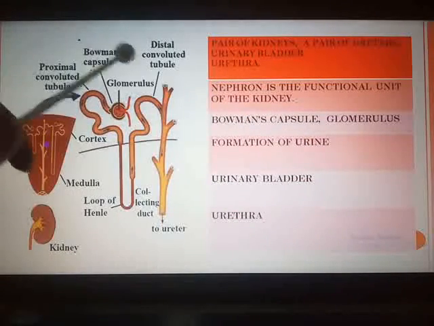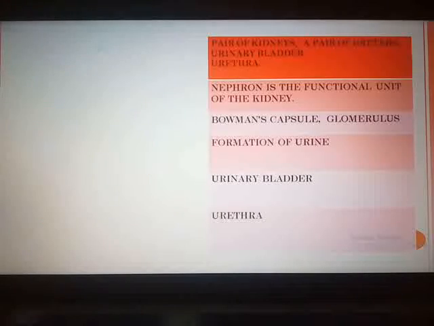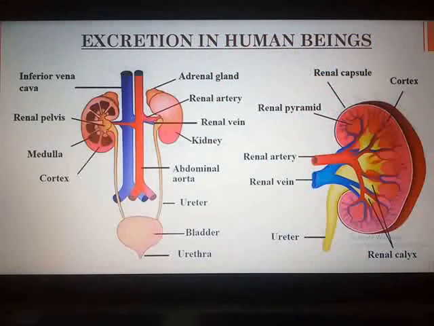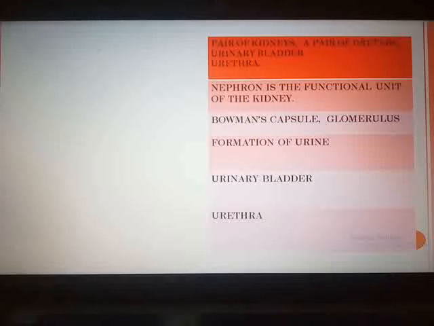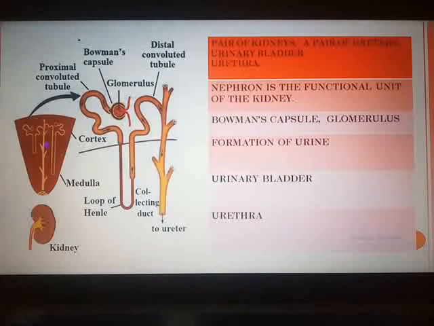This is the picture of a nephron. So this is the main functional unit of the kidney. As you know, in the school, the main functional unit is the principal of the school. So similarly here, the functional unit of the kidney is the nephron. Now we will see about the structure of nephron. In this slide, you can see the photograph of a nephron.